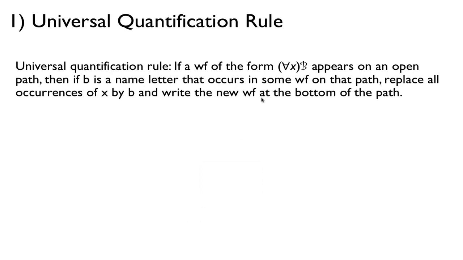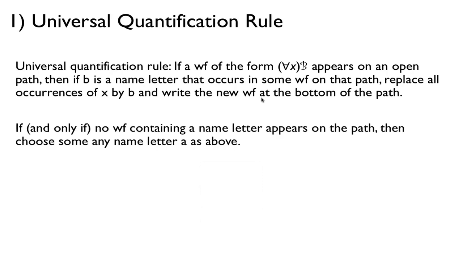That might be confusing, but when we do an example, this is actually really simple. A couple more things before I show you an example: if and only if no well-formed formula containing a name letter appears on the path, then choose any name letter a as above. So if you have no name letter, then you can pick any letter you want, for example, a.